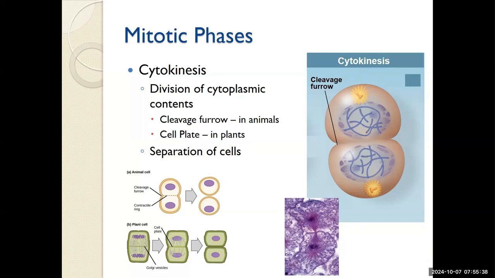In animals, a cleavage furrow occurs, in which case it pinches from the outside going in, creating a cleavage furrow that divides the cells in two. In plants, a cell plate forms and separates them from the inside toward the outside. In either case, you now have 2 daughter cells being formed.